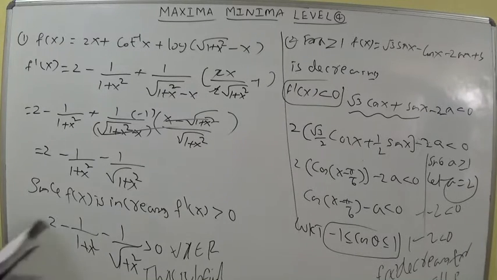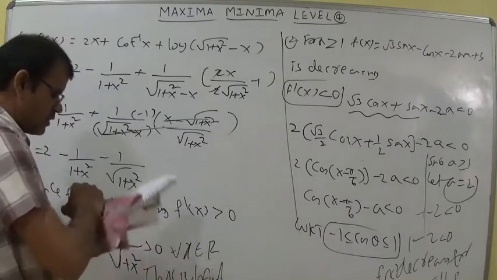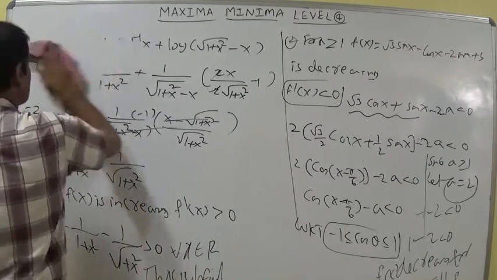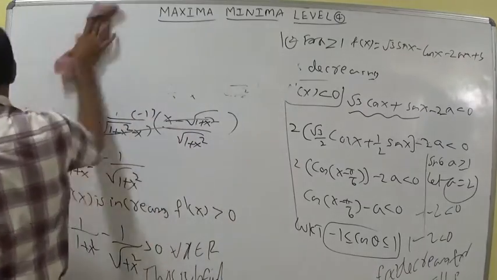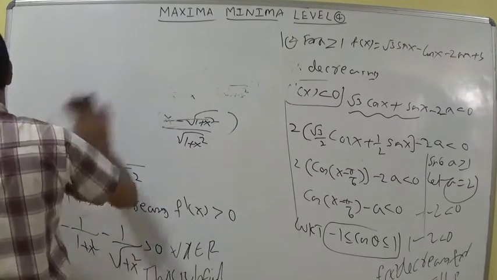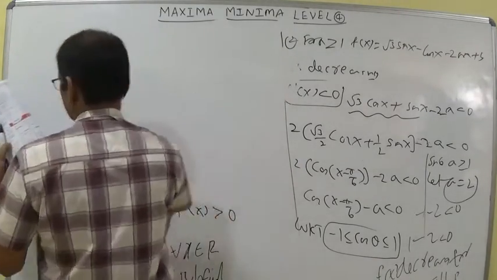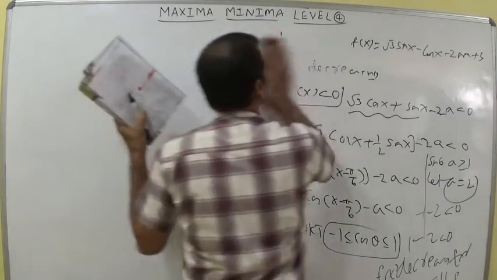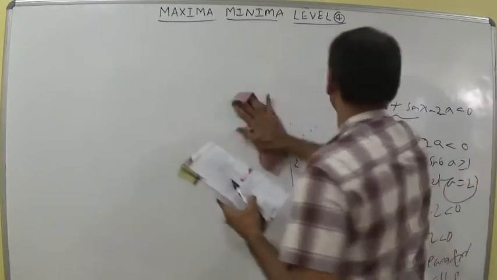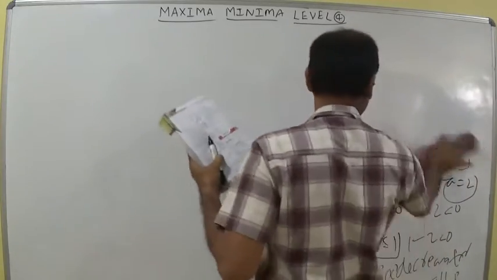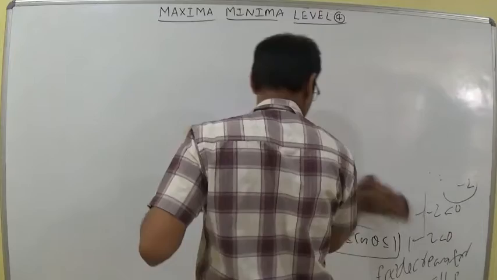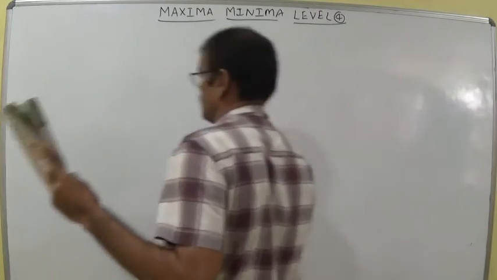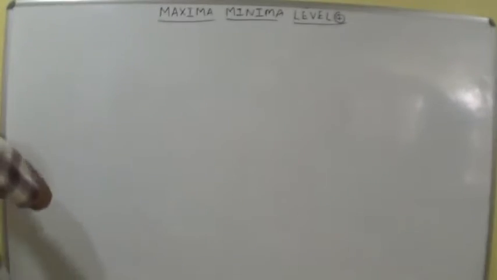Next one, third question. Tan inverse of sin x plus cos x is increasing. We should verify the options. f of x is equal to tan inverse of sin x plus cos x. What is the derivative of tan inverse x? The derivative of tan inverse x is 1 by 1 plus x square.